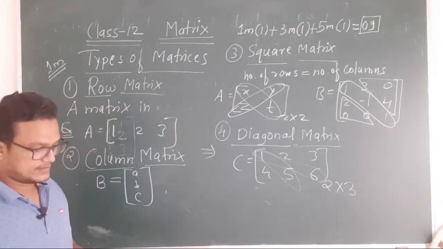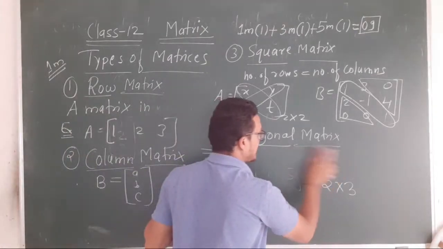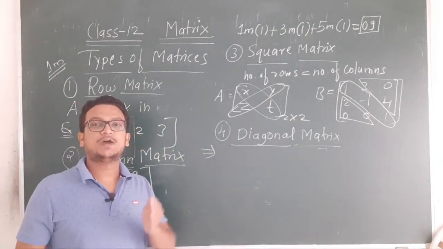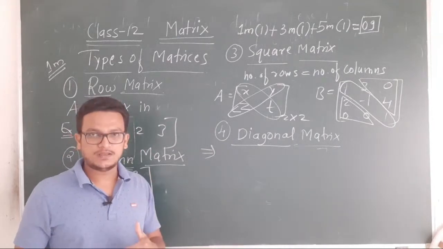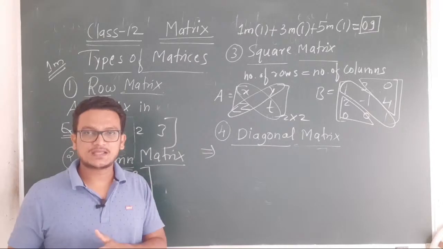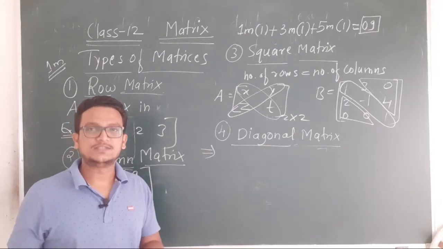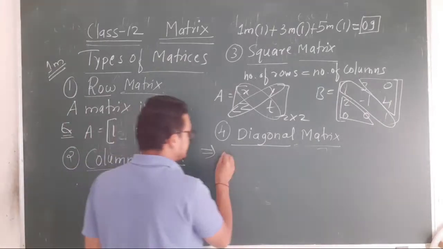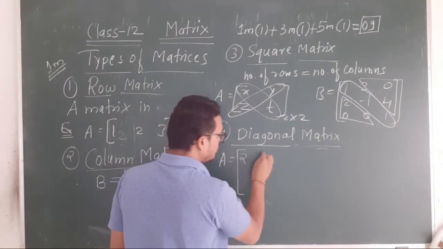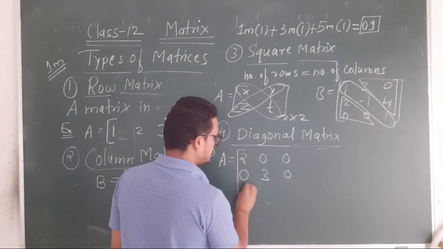So that's why the definition of a diagonal matrix always starts with a square matrix. So what is the definition? A square matrix is said to be a diagonal matrix if its diagonal elements are non-zero and non-diagonal elements are 0. I will take one example so the definition will be very clear. 2, 0, 0, 0, 3, 0, 0, 0, 4.